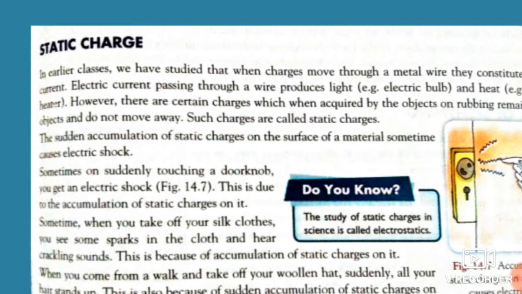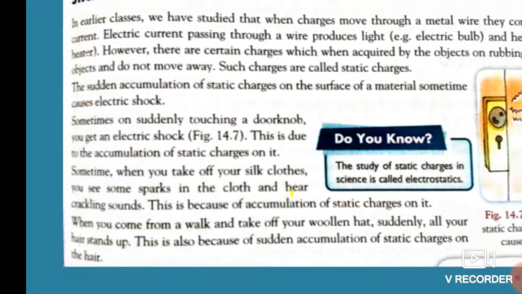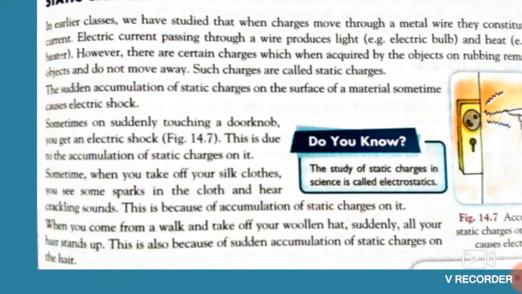See, students, sometimes on suddenly touching a doorknob, you get an electric shock. Whenever you touch the doorknob, we feel that we are getting an electric shock. Why is this so? This is due to the accumulation of static charges on it.